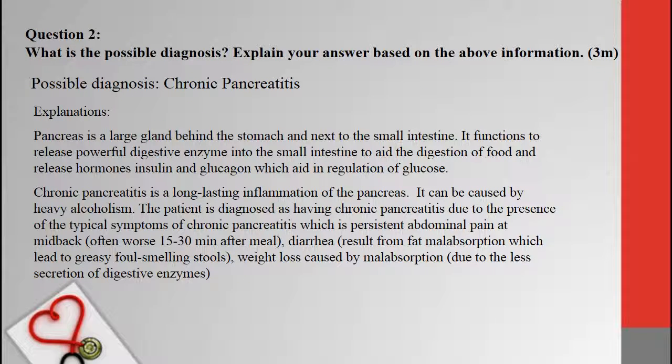So for question 2, he is asking what is the possible diagnosis. Explain your answer based on the above information. So we diagnose the patient is having chronic pancreatitis. Pancreas is a large gland behind the stomach and is next to the small intestines. It functions to release powerful digestive enzymes into small intestines to aid the digestion of food and release hormones insulin and glucagon, which aid in the regulation of glucose.